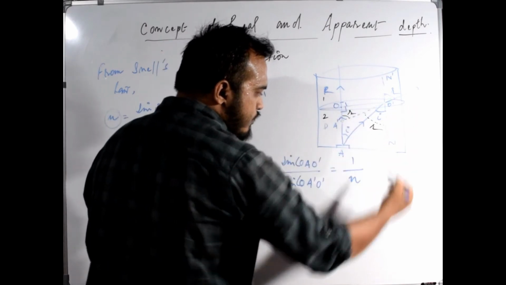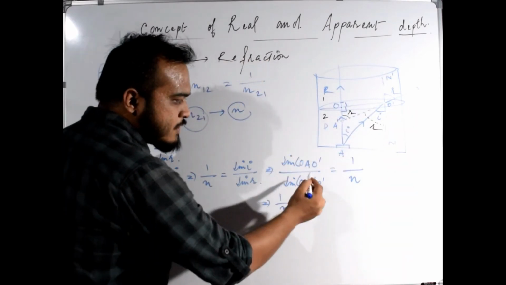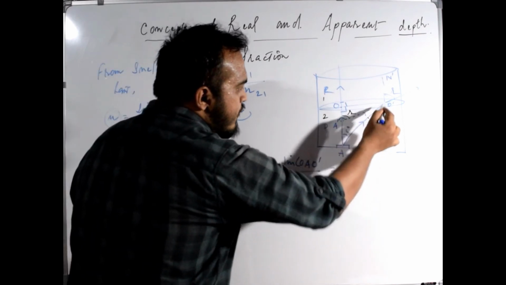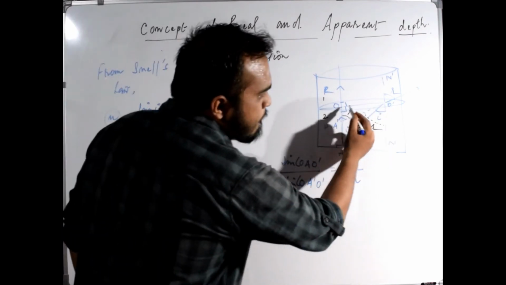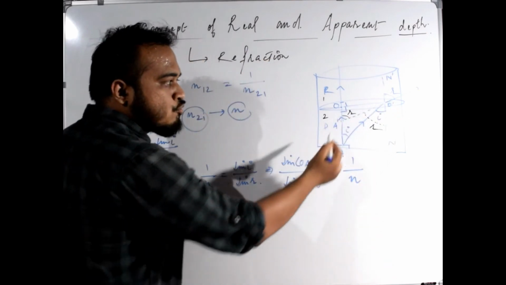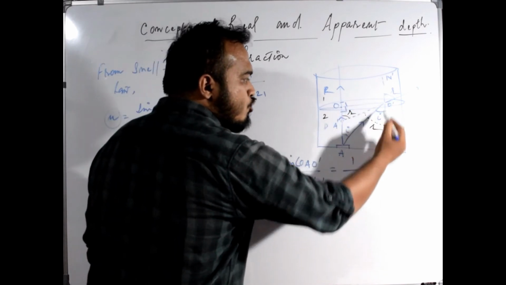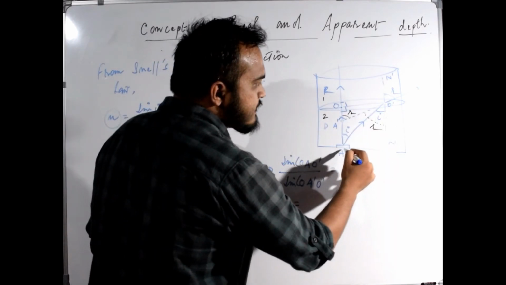Perpendicular divided by hypotenuse will give you sine of this angle. Sine of angle OAO dash is what? It is perpendicular divided by hypotenuse. In this case the perpendicular is OO dash and the hypotenuse is AO dash.